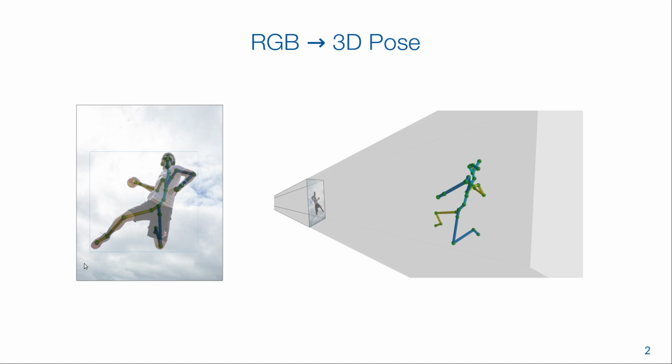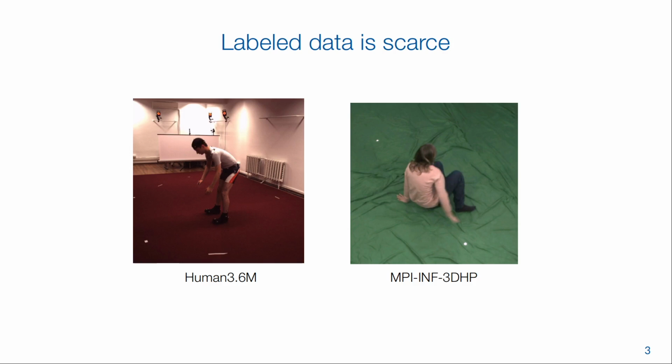A major challenge in this task has always been the difficulty of obtaining ground truth, and therefore a lack of large-scale diverse training data. For example, to annotate 2D poses, you can just click on the body joint pixels, but annotating depth is not possible that way. So, most 3D pose datasets are recorded in a studio environment, which means that the models often overfit to the studio and don't generalize very well to the wild.